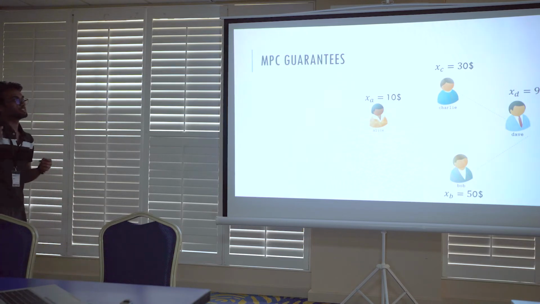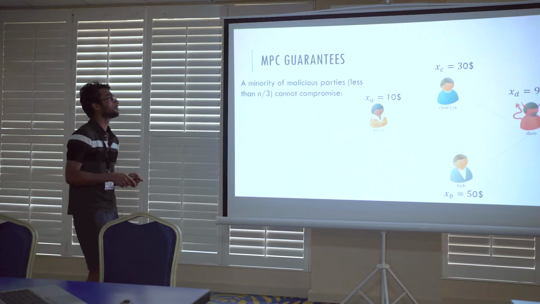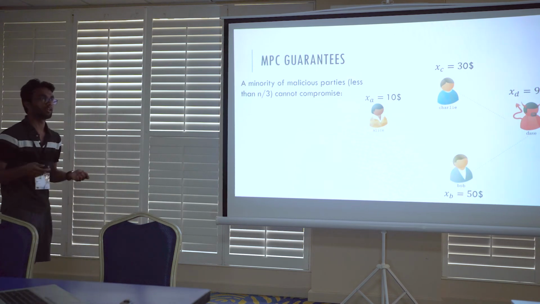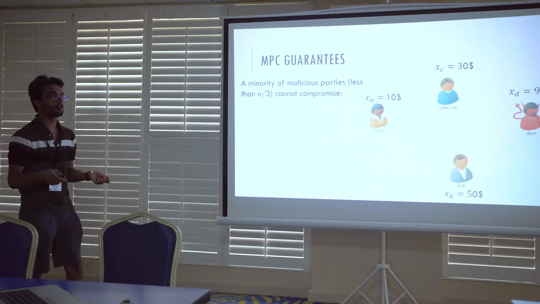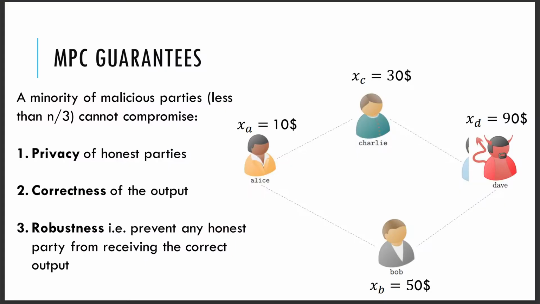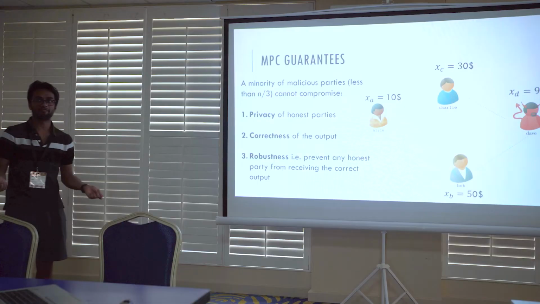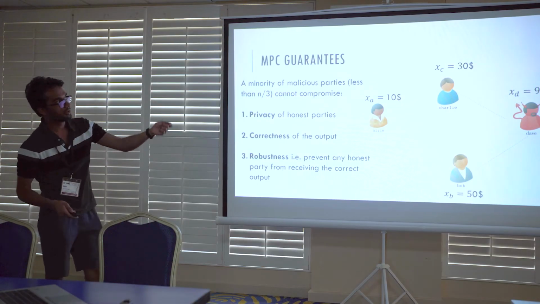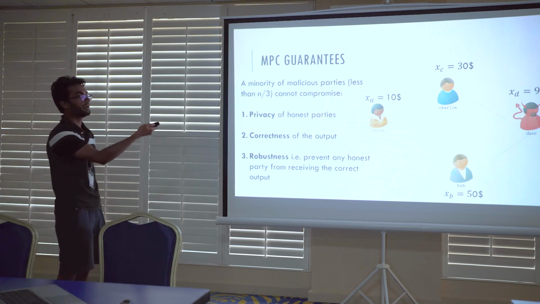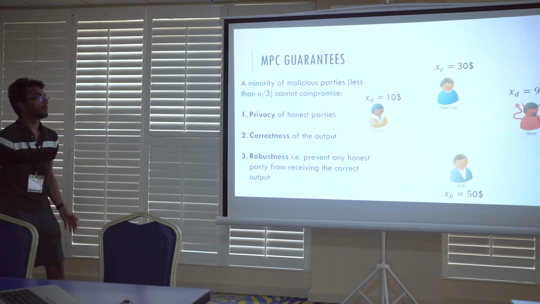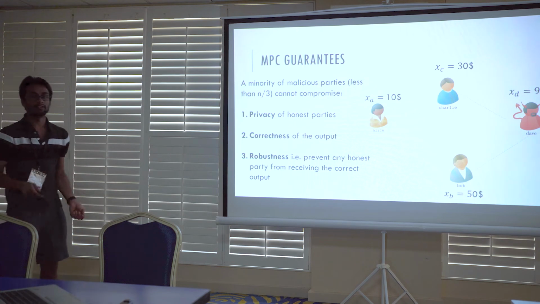The MPC protocol that we will rely on specifically will tolerate a minority of corruptions, which means that if there are n parties and the adversary corrupts no more than n/3 of the participants, then it cannot compromise the privacy of the honest parties. It cannot even interfere with the correctness of the output of the function that is being computed. And we also have robustness, which means that the adversary cannot prevent honest parties from receiving the output. For example, even if one of the parties, Dave, terminates the protocol in between, all other 3 participants will still receive the output of the function.